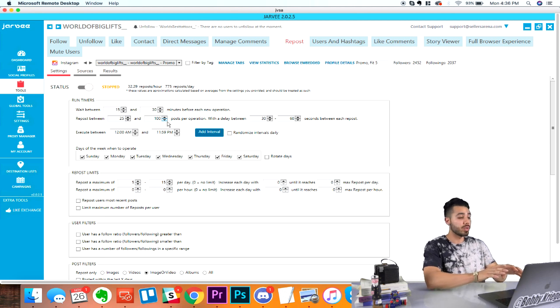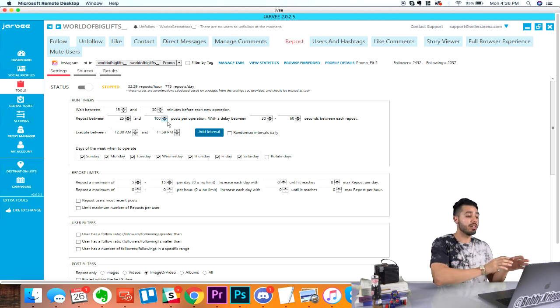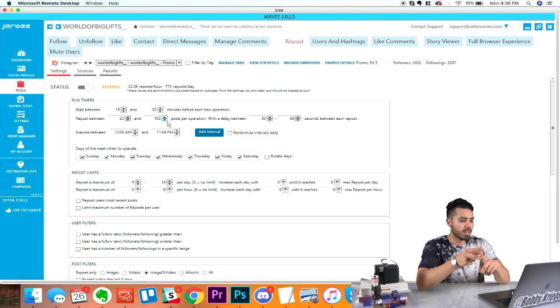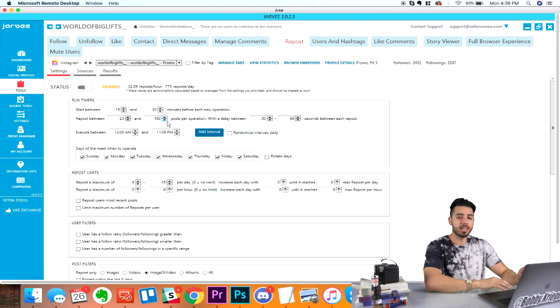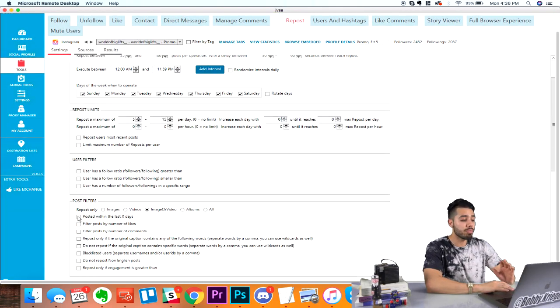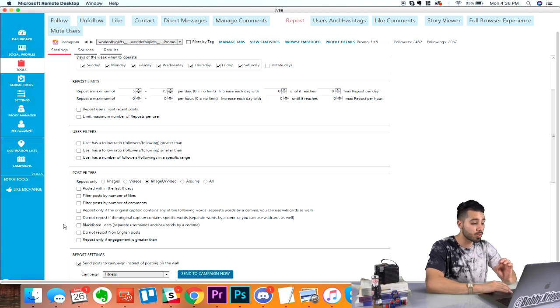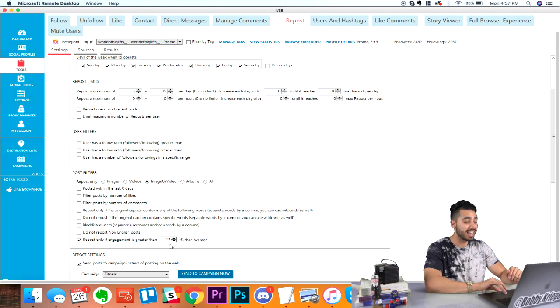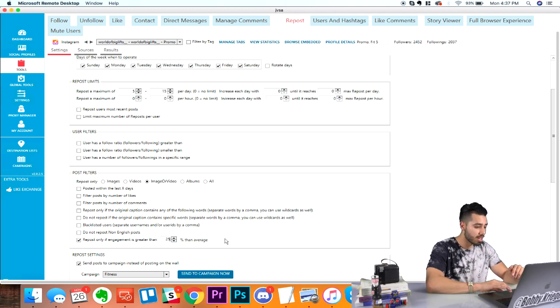Remember, right now all it's doing is reposting between 25 to 100. So now we need to add in where we get those posts from, and we need to be specific about what type of posts. The really important button here, and you could play around with all of this, is that we want to make sure we repost only if the engagement is better than 25% of average. So let's type in 25, boom.